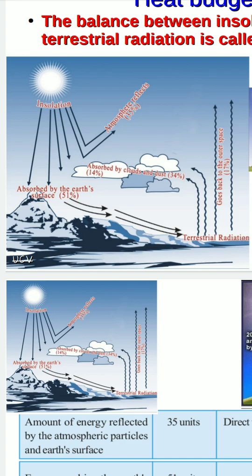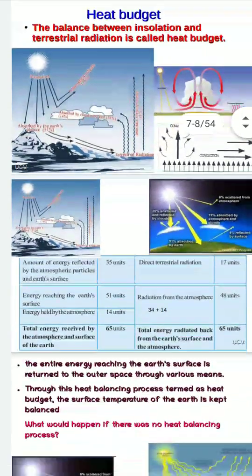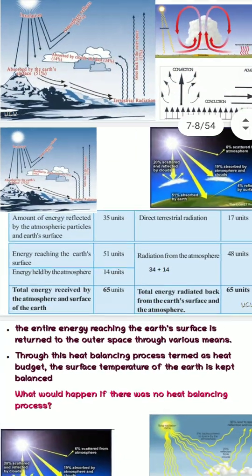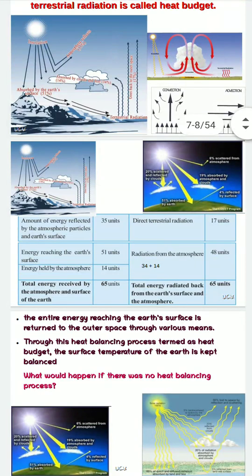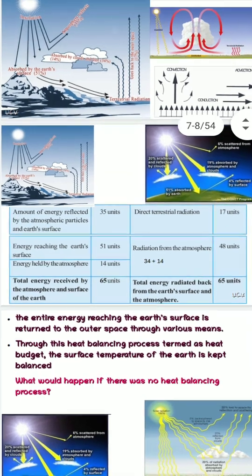Now we can see a table showing the balance between insolation and terrestrial radiation.